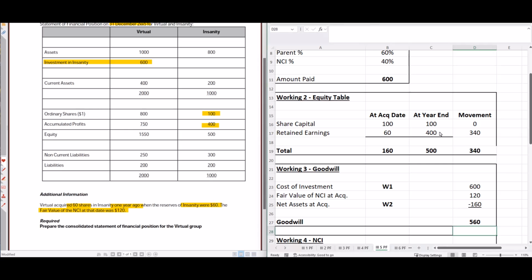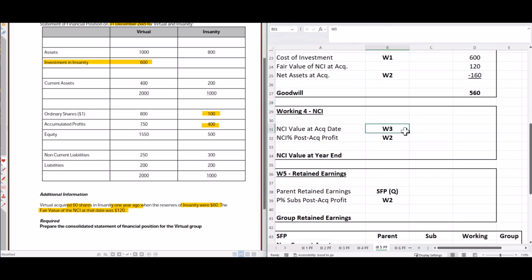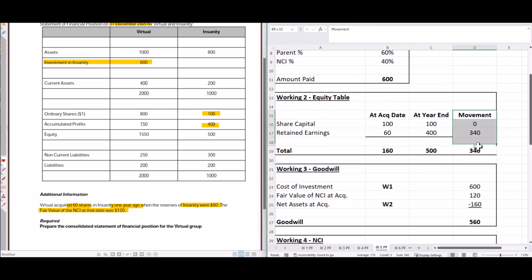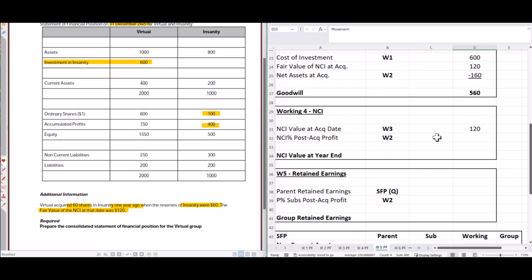What about the NCI and retained earnings? Well, the NCI at the acquisition date we already used there in our goodwill. We need to share out that post-acquisition profit coming from the movement. So the NCI percentage, remember, was 40. So it's going to be 40% times the 340.